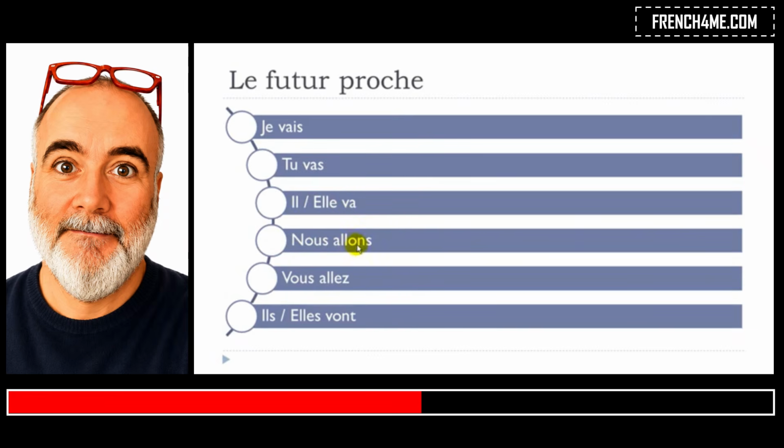Nous allons, remember final S not pronounced. O and together it's on, and then we'll make this little link between the two, what we call the liaison, nous allons. Okay? Then, vous allez. Remember, a Z at the end here will give you this A sound. Okay? Aller. And then, as previously, this little link between the two, liaison, vous allez. Right? Then, ils vont. Final T not pronounced. And then, O and together, on, vont. Okay? Ils vont, elles vont.